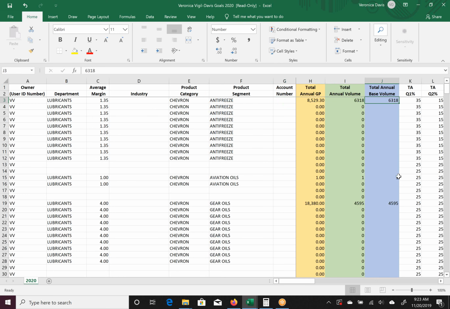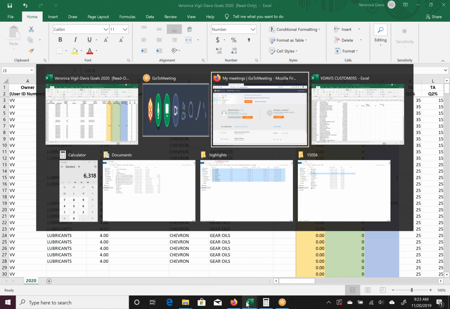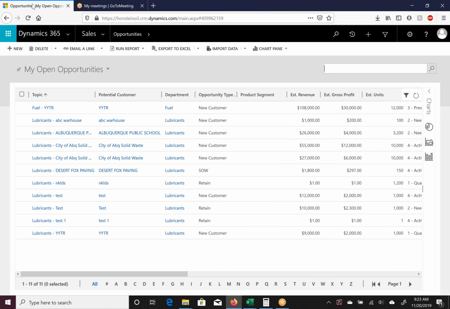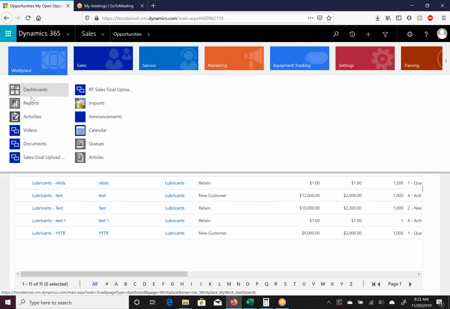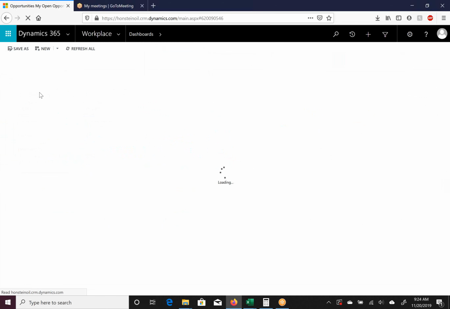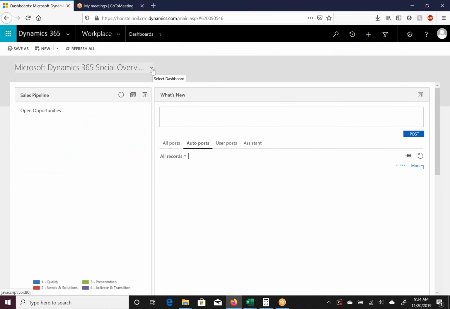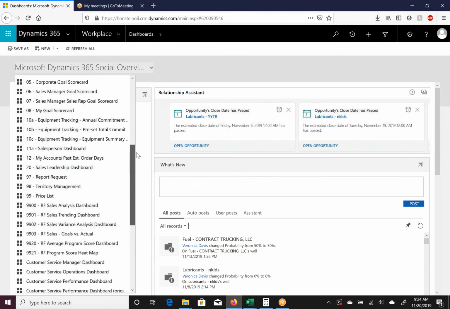The way that we will work this is, let's go ahead and go into our CRM. Most of you, when you log into CRM, will most likely be in this section, sales and opportunities. That's the default for many of us. If you click onto workplace and dashboard, you will then want to use this drop-down menu here and find dashboard number 8, which is called My Goal Scorecard.